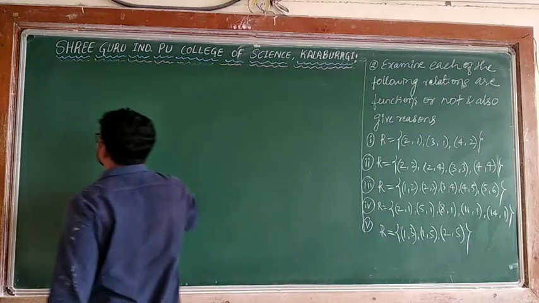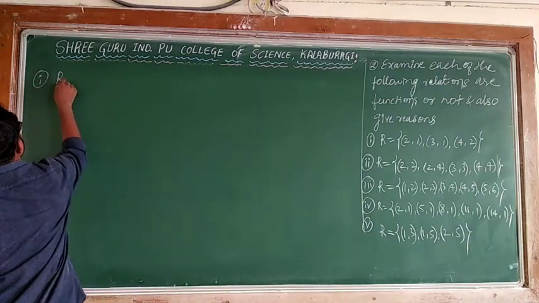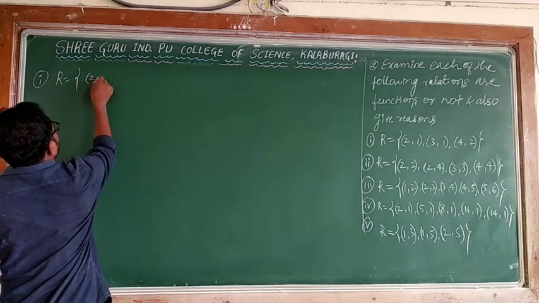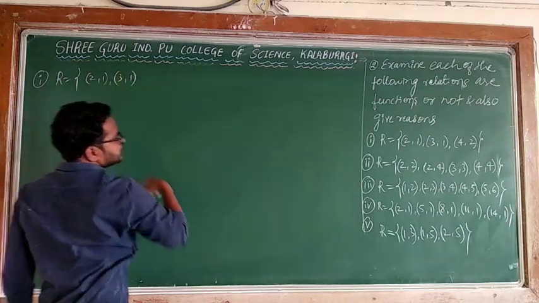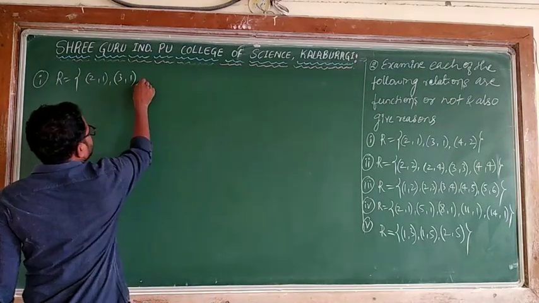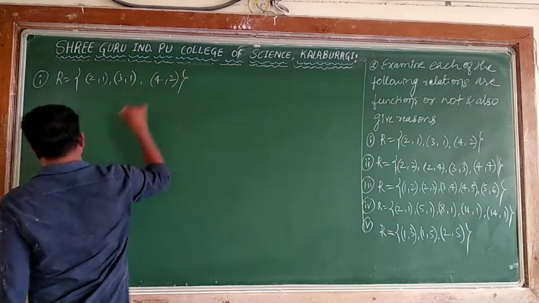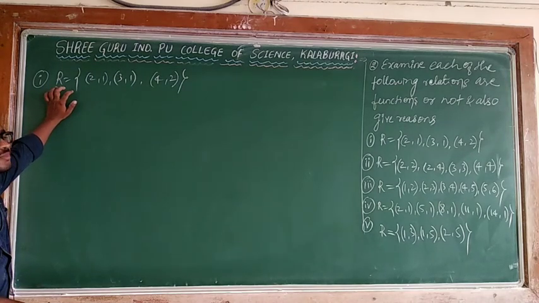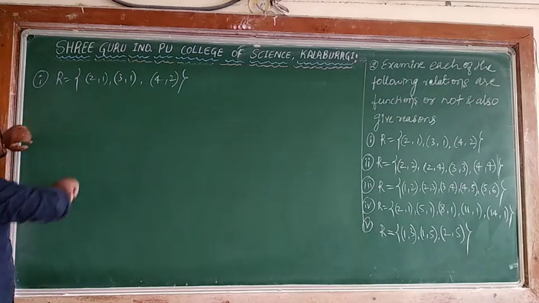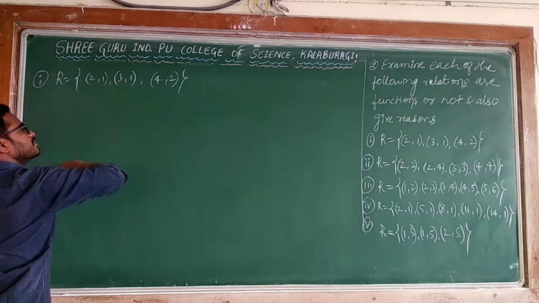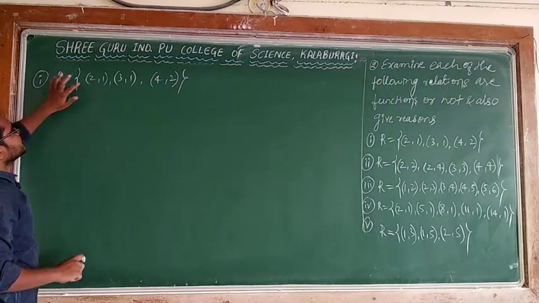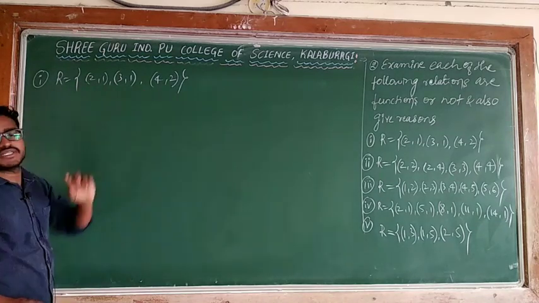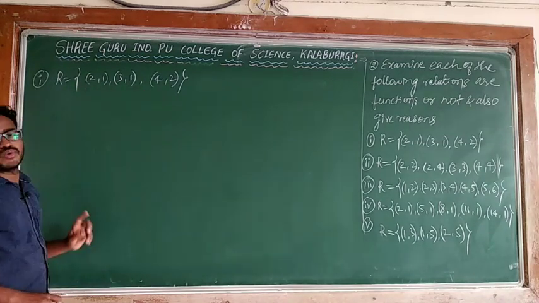First one, what is R equal to? R is equal to {(2,1), (3,1), (4,2)}. Here the first elements of the ordered pairs are the domain, and the second elements of the ordered pairs are considered the range. So 2 has one image, 3 has one image, 4 has one image. Every element has one and only one image.